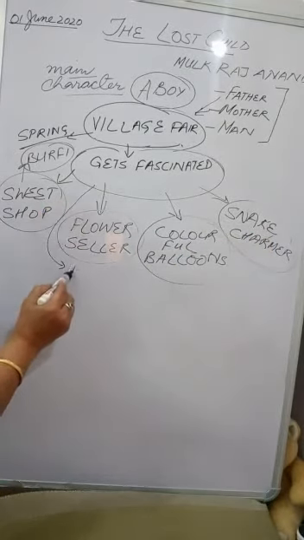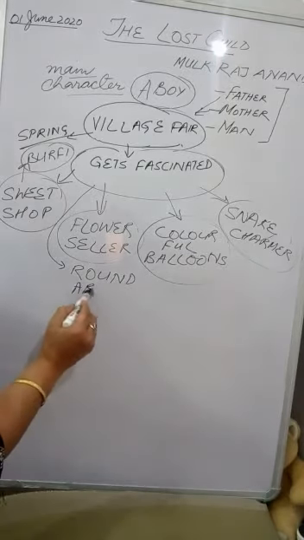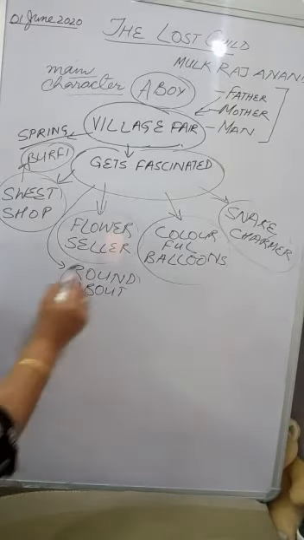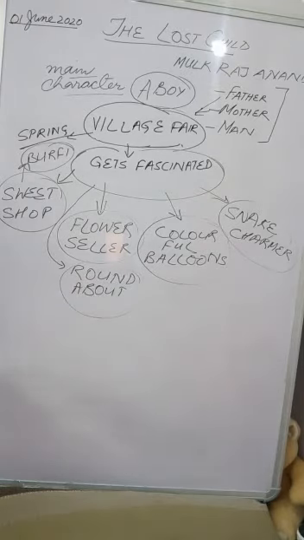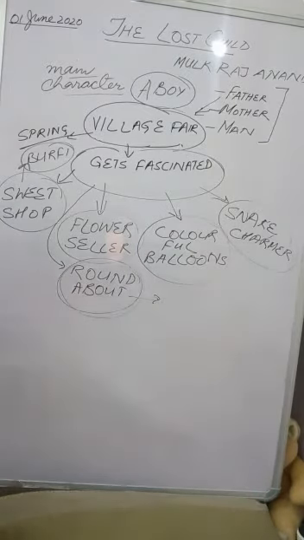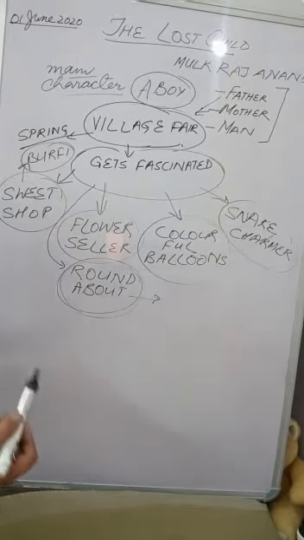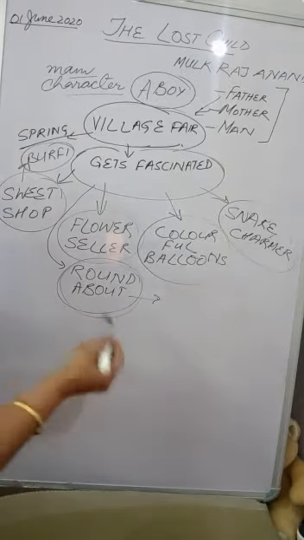Now he comes to a roundabout where he finds not only the children, but he finds that there are men and women who are taking a ride on that roundabout, and they are shouting, they are laughing, they are enjoying. So this child wants to get a ride on this, and he tells his parents that he wants to take a ride. But the moment he tells them, he doesn't get a reply. So he turns back to see why his parents are not replying to him.